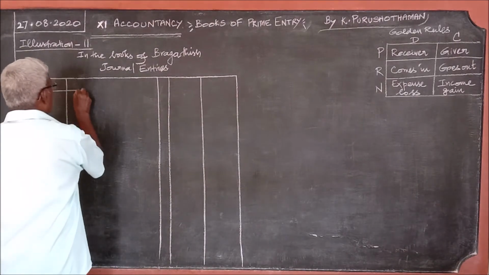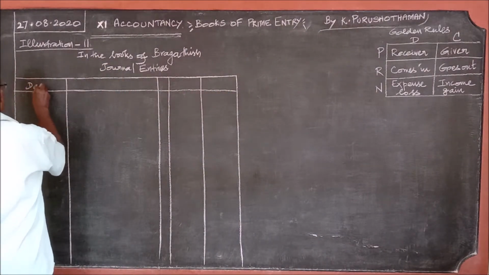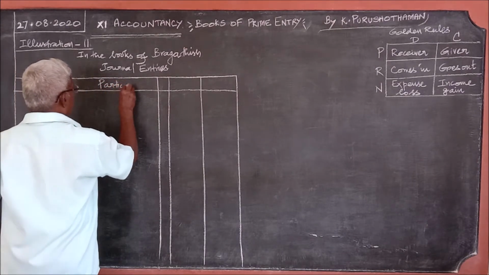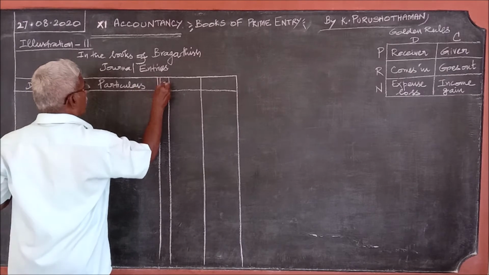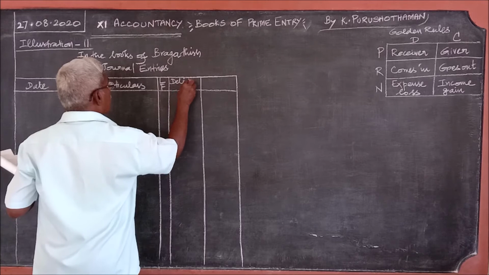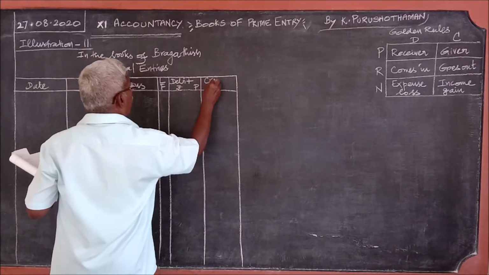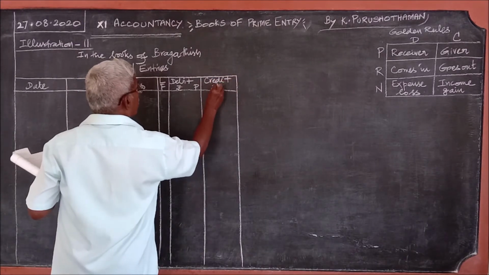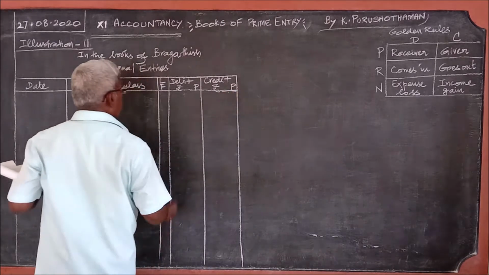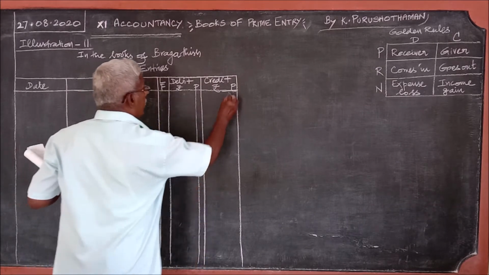Here, date as usual, date, particulars, ledger folio, debit, rupees 5, and credit, rupees 5.